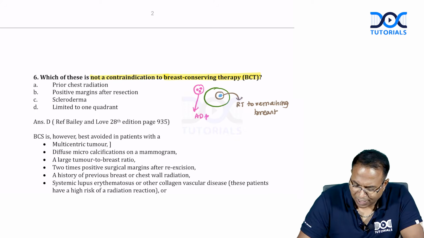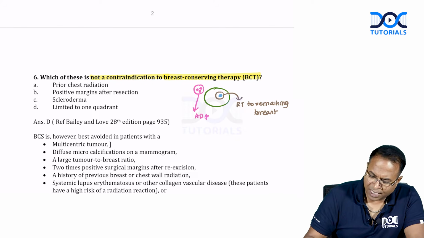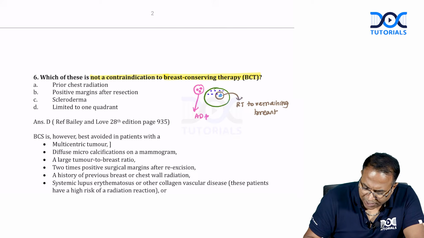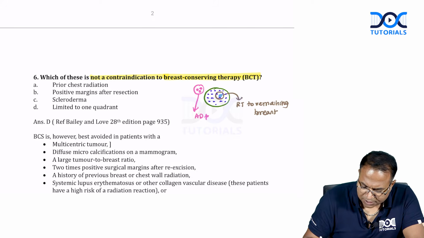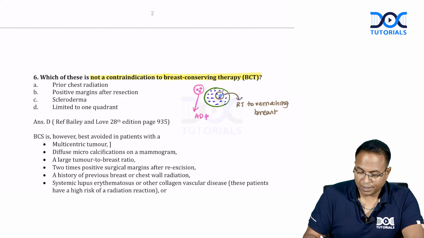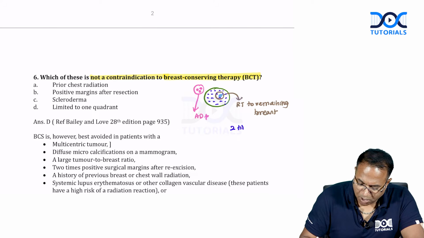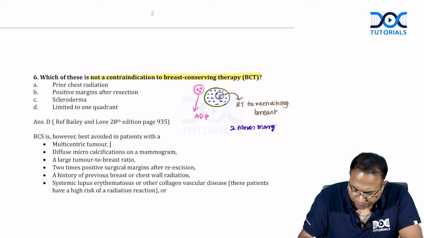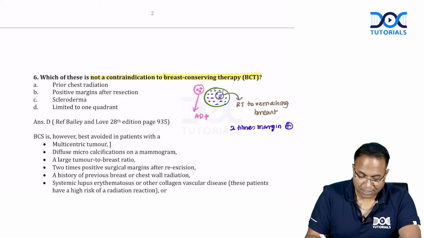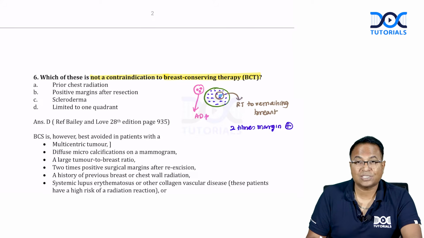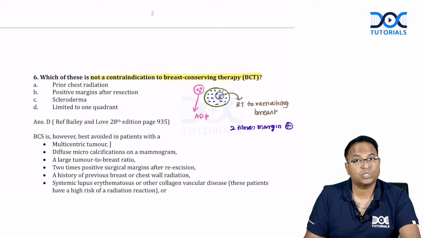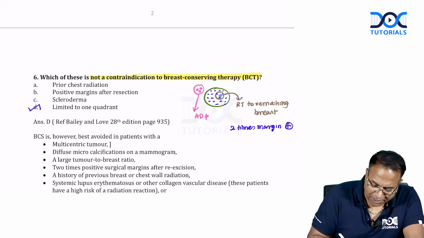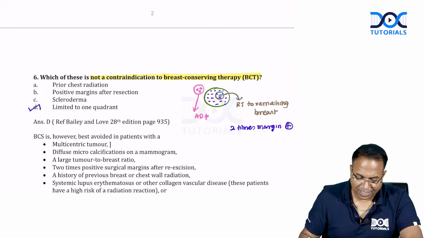And what are the contraindications of breast conservative therapy? If a patient previously had radiotherapy to the chest, we cannot use it. If the margin is positive 2 times after wide local excision, it is a contraindication of this breast conservative surgery. Scleroderma and collagen vascular disease are all contraindications to radiotherapy. So, limited to 1 quadrant, we can do breast conservative therapy.